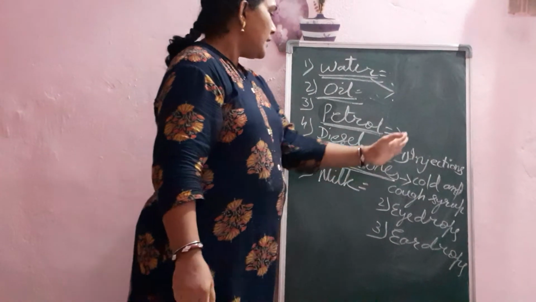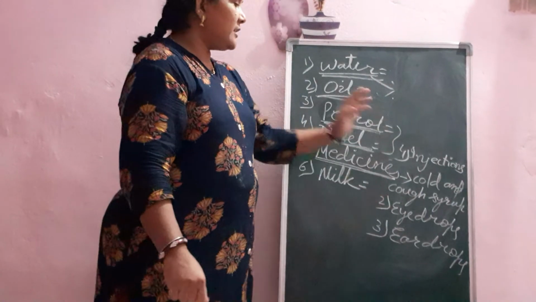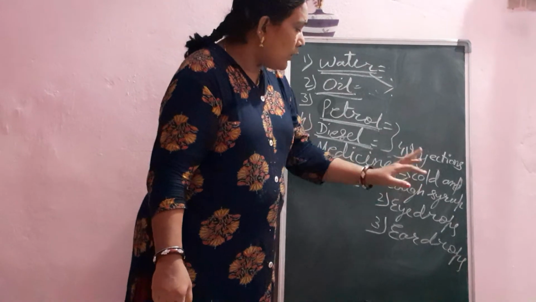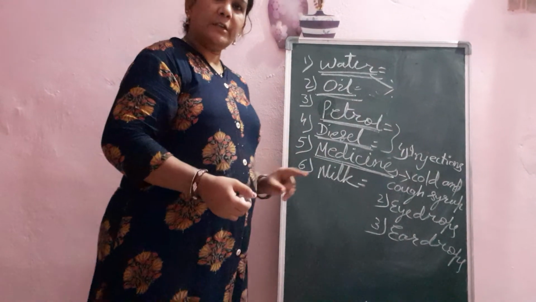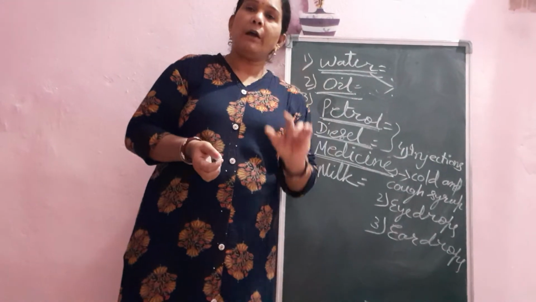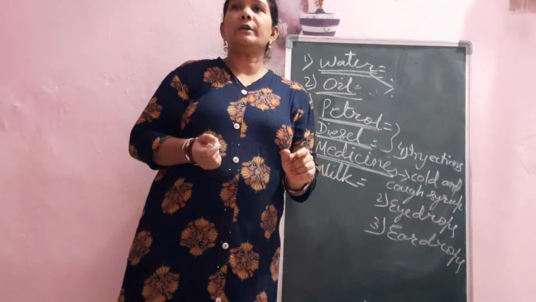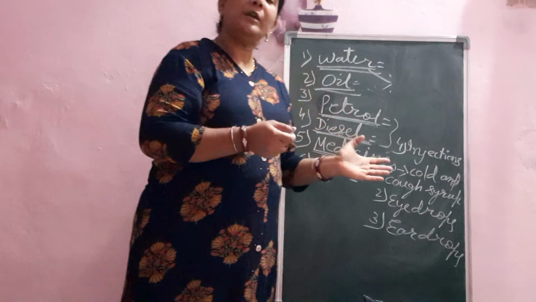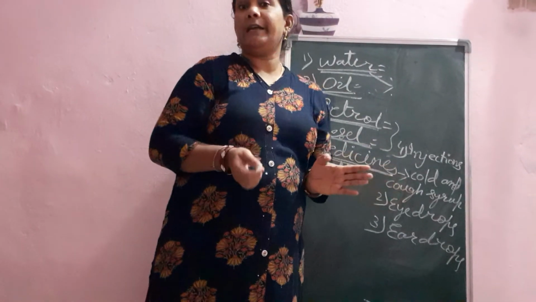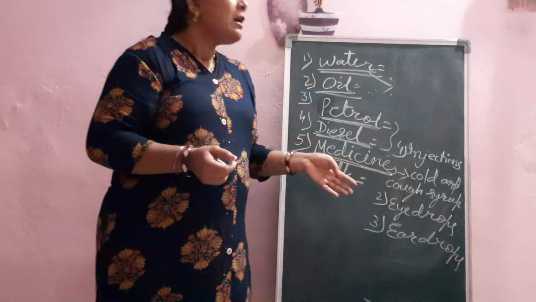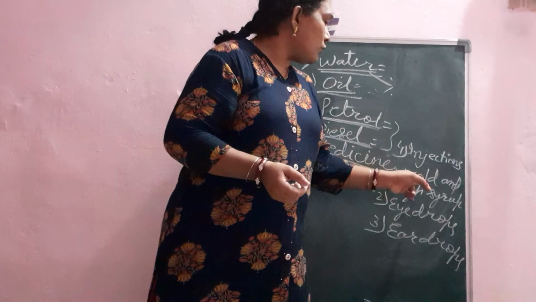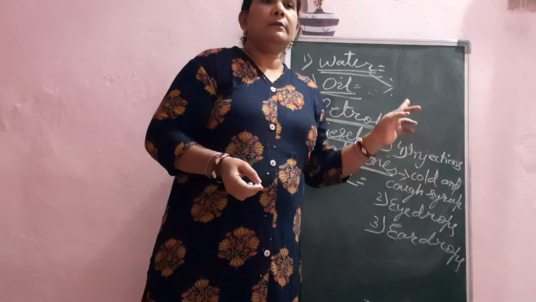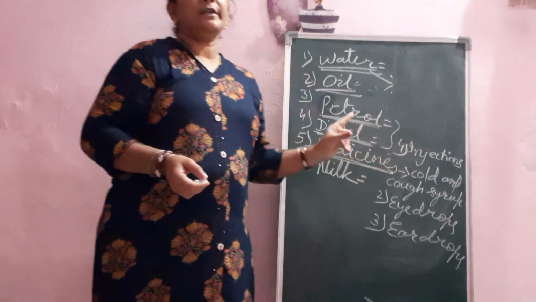Now tell me, this type of medicines, how much we require. First of all, cold and cough syrup. We need cold and cough syrup according to our age. According to our age we require the quantity. If we take less or more than the quantity, that is harmful for our body or maybe not effective. Whenever we take cold and cough syrup, we should take as much as the doctor prescribed according to our age.